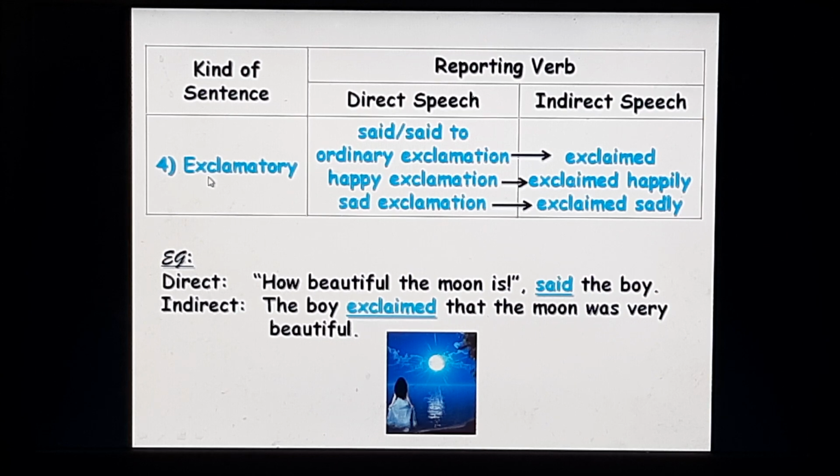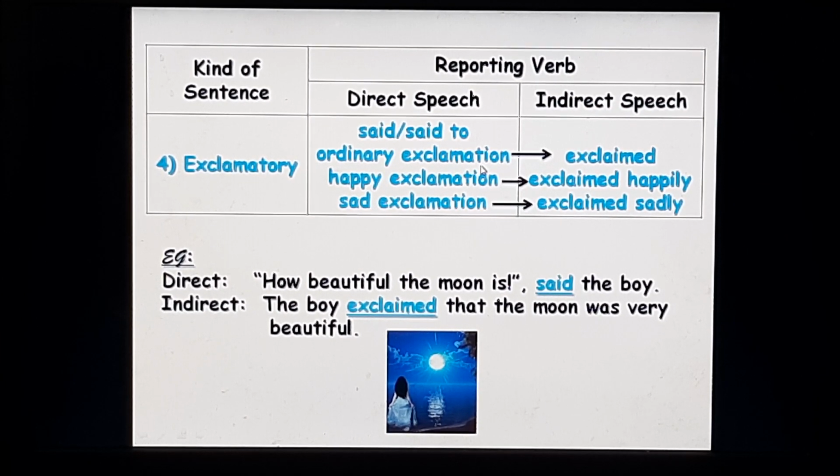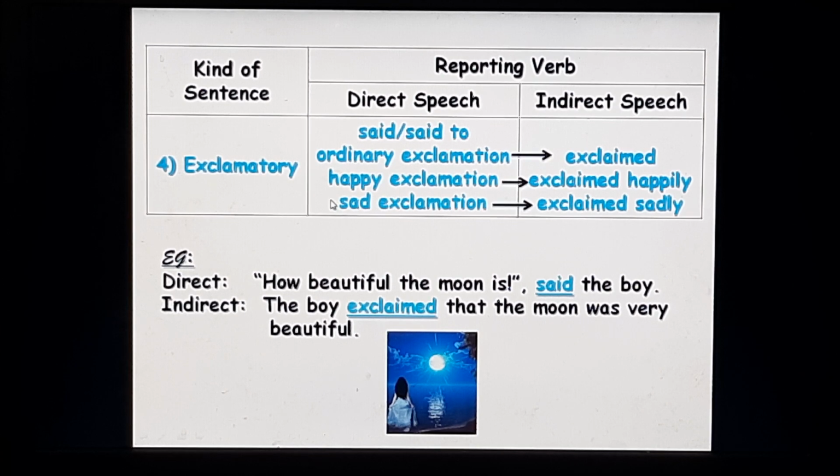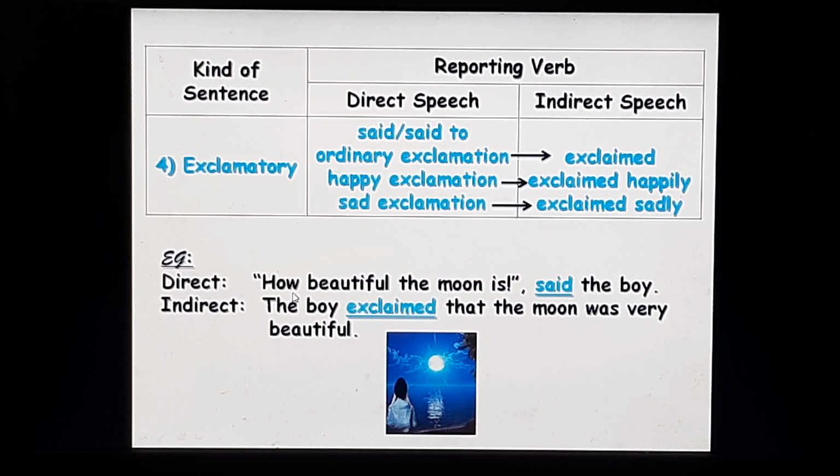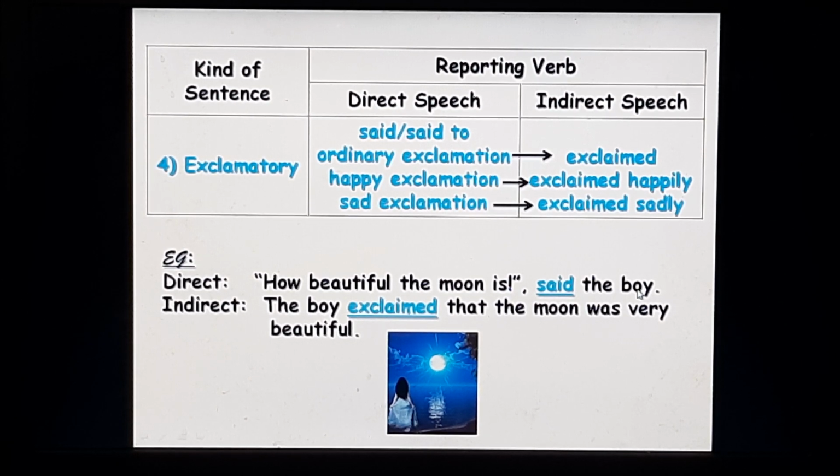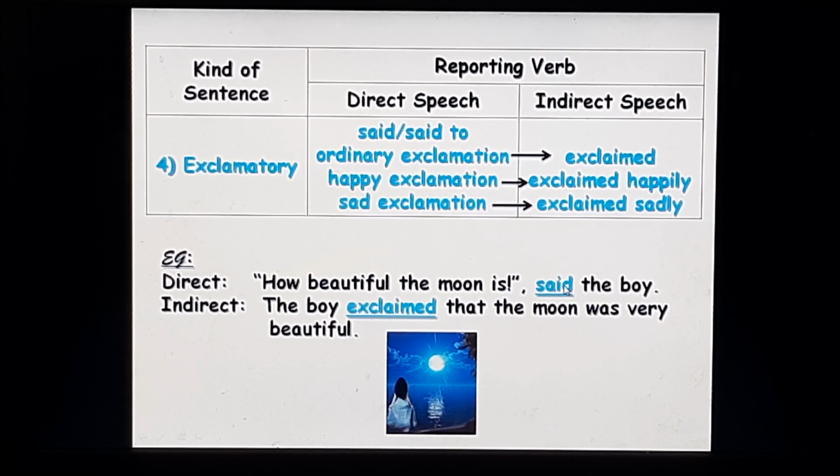Let's see the exclamatory sentences. The reporting verb said or said to will change into exclaimed if it is an ordinary exclamation, exclaimed happily if it is a happy exclamation, and exclaimed sadly if it's a sad exclamation. Let's see the examples. "How beautiful the moon is," said the boy. Now, this is an ordinary exclamation. Said will change into exclaimed. The boy exclaimed that the moon was very beautiful.